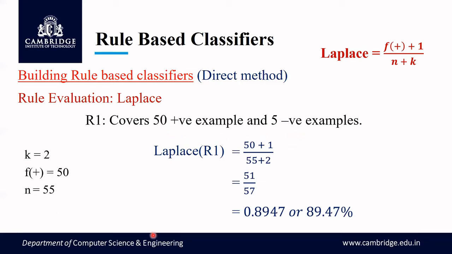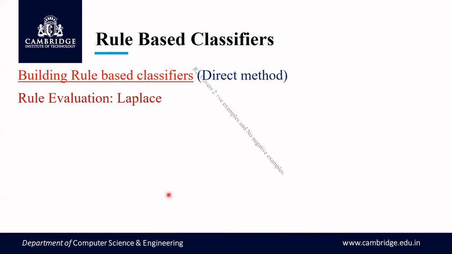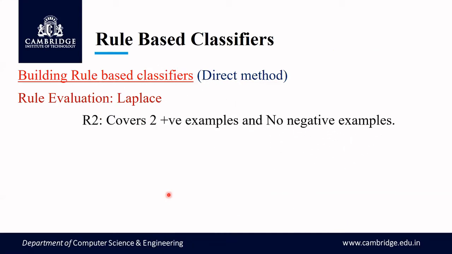Similarly, now let us consider rule 2. Rule 2 covers two positive examples and no negative examples. In this case, what is the k value? K will be equal to 2 only. What is f plus? F plus will be 2, because the rule covers two positive examples.